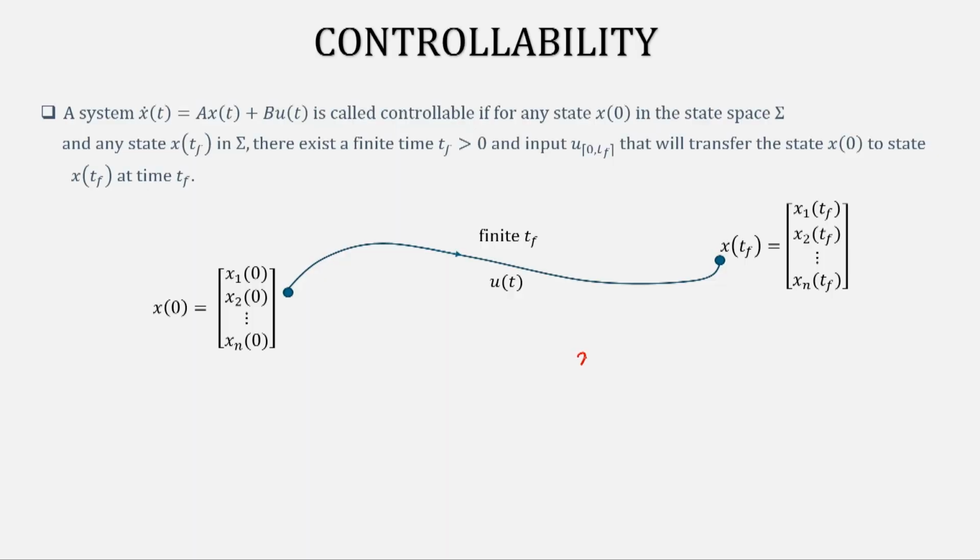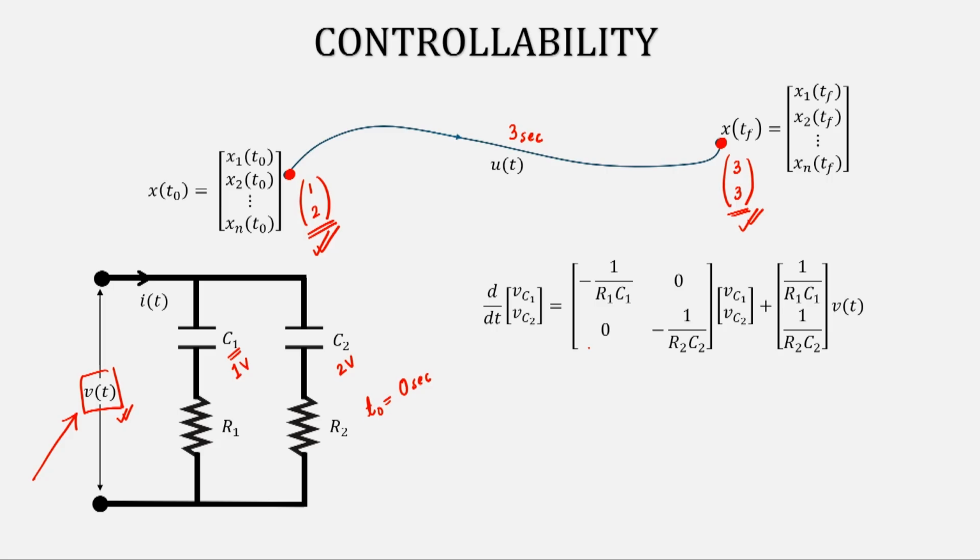Now, you see we are dealing with linear time invariant systems, remember. If I am considering the initial condition to be x(t naught) and the final condition to be x(t f), what I can always do is consider t naught to be 0 and the time in which it has to reach from this point to this point to be t f minus t naught.